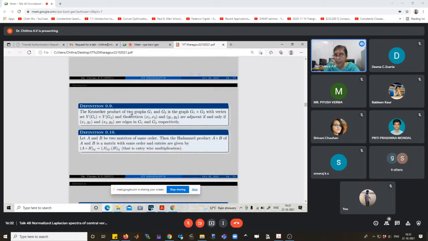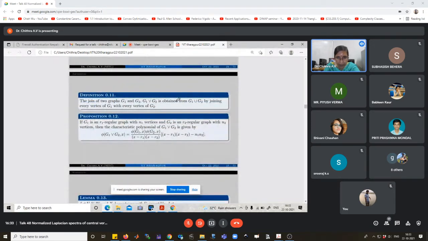Okay. In graph theory, we apply many operations. Using the operations, we can find new graphs from old ones. One of the products is the Kronecker product of two graphs G1 and G2, the graph with vertex set V(G1) times V(G2), where the vertices (x1, y1) and (x2, y2) are adjacent if and only if x1, x2 are adjacent in G1 and y1, y2 are adjacent in G2 respectively. Another product is the Hadamard product of two matrices of the same order, whose ijth entry is the product of the ijth entries of the respective matrices.